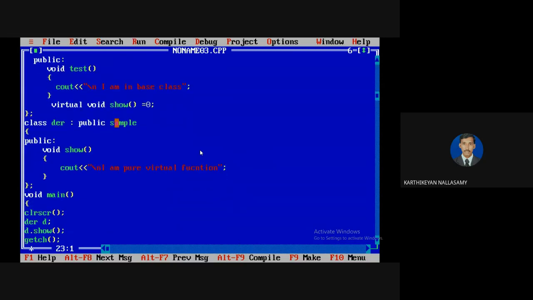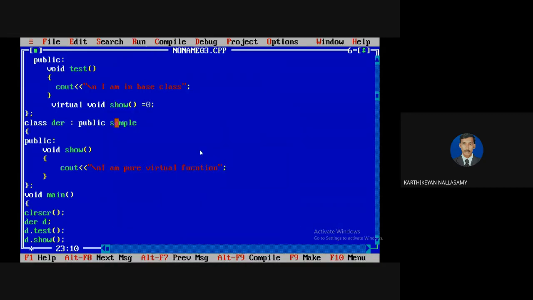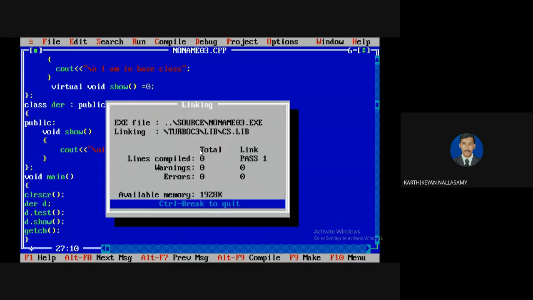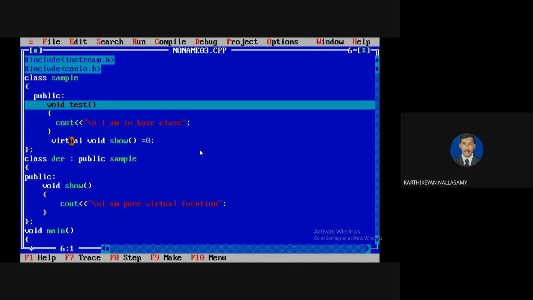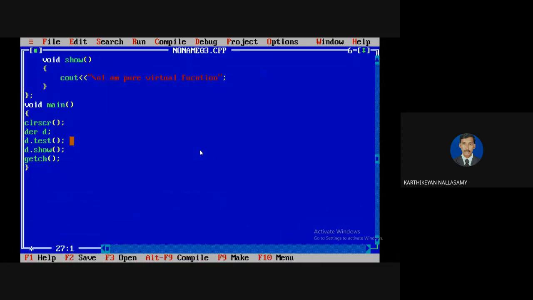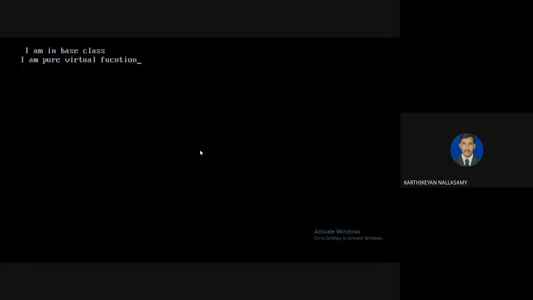So we can easily access it by using the object of the derived class. I'm going to compile. No error is created, so the abstract classes are allowed to define normal methods and members also. Now I'm going to trace it with F7, testing how the execution will take place. See that the test method works as usual. In the same way, the show method also is executed as usual.